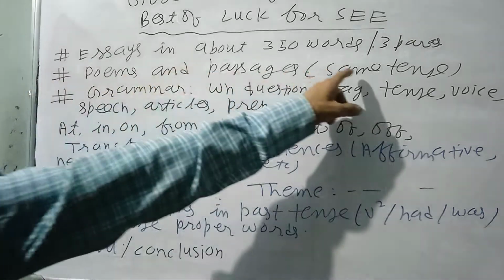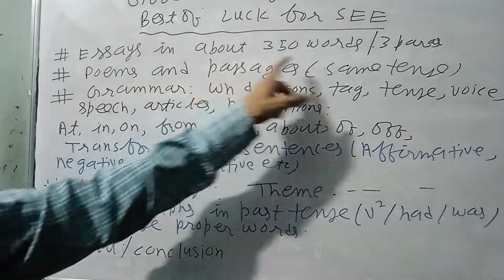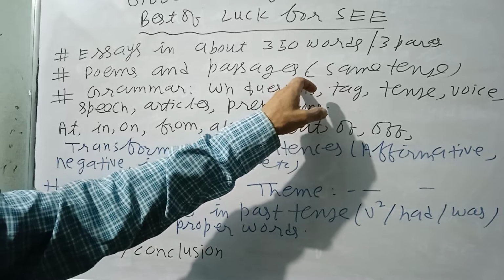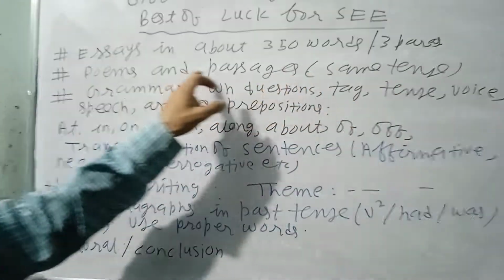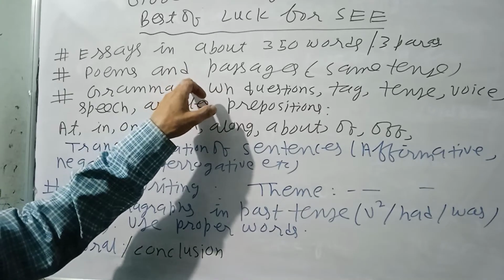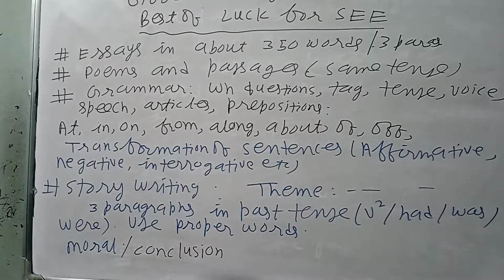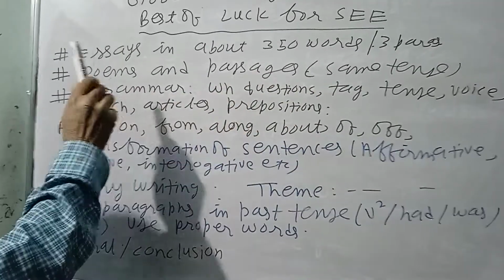Write in simple and sweet sentences. Passage in the same tense. If the question has do, does, etc., write in B1 or B5. If the question starts from did, you have to use B2. Past tense, same tense as the question.